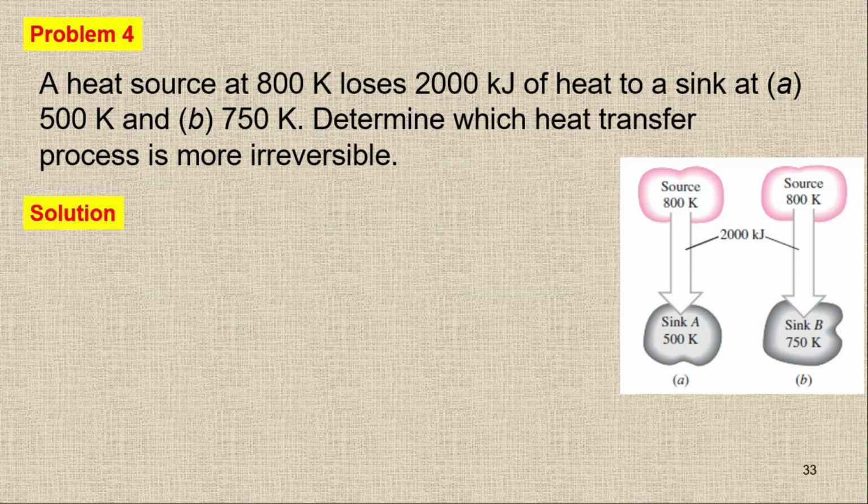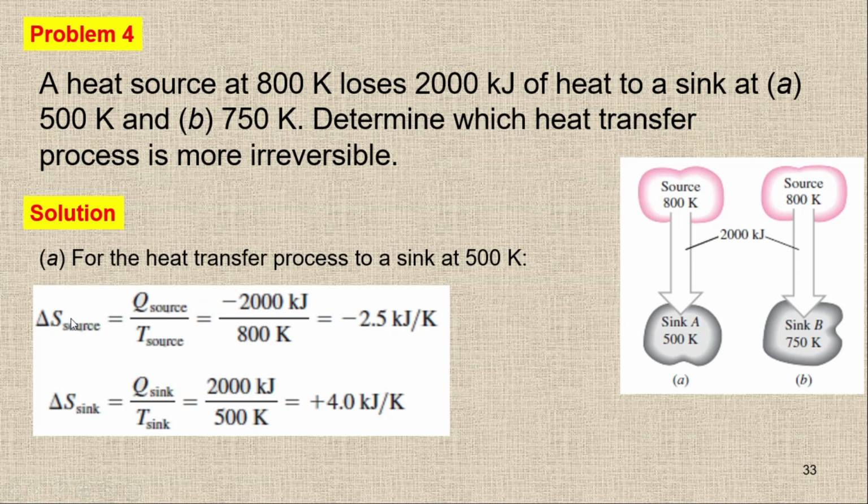So how can you check whether the process is less irreversible or more irreversible? It's easy to check the entropy generation. So I'm going to check these two cases separately. First of all, I'm checking case number 1, where we have the heat source at 800 Kelvin and the sink at 500 Kelvin. It will be the entropy change of the source, and then we will have the entropy change of the sink.